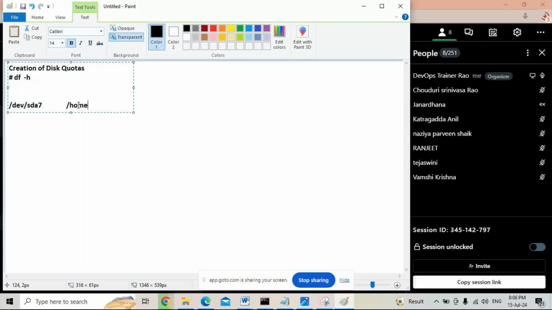The user can use 1 TB, 2 TB, 4 TB, 5 TB, up to 16 terabytes. There is no limit for the user. If I am a user and I log into my home directory, I can create a file of 1 terabyte, 2 terabyte. I can misuse the hard disk storage.